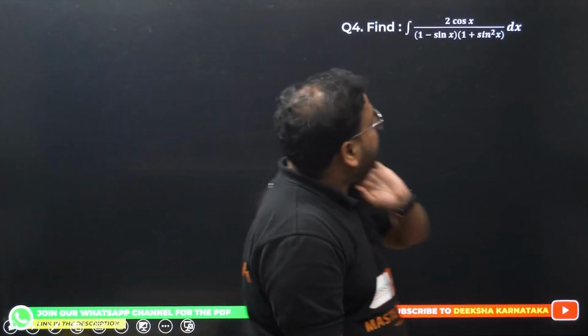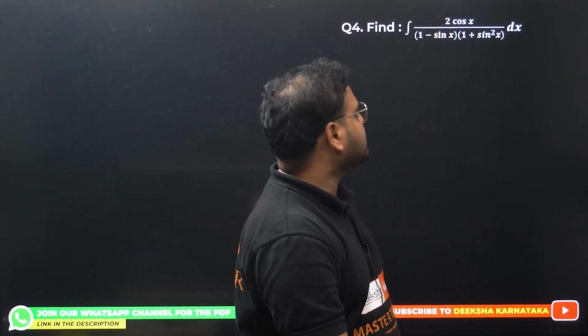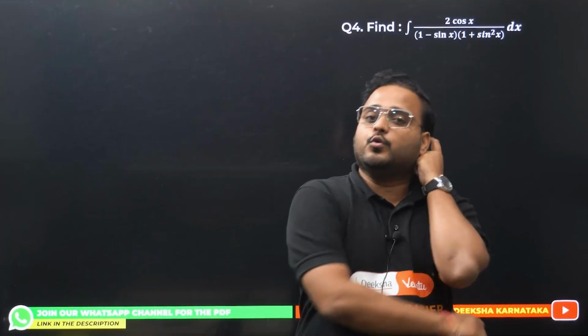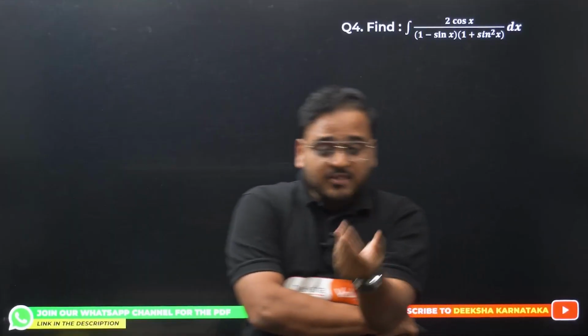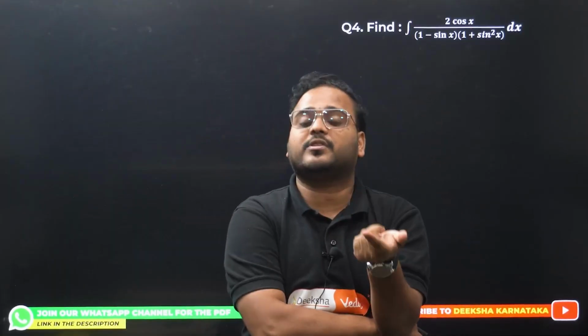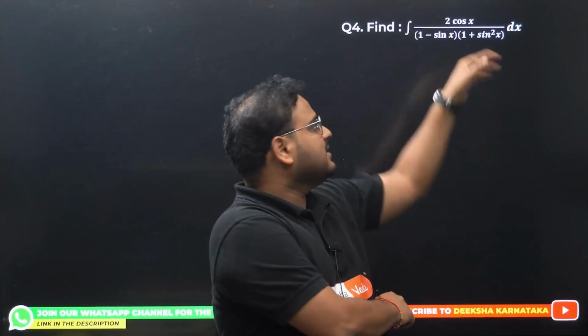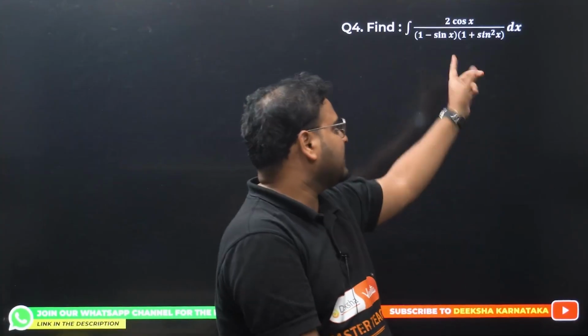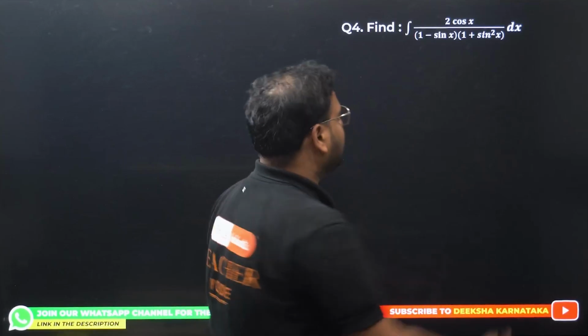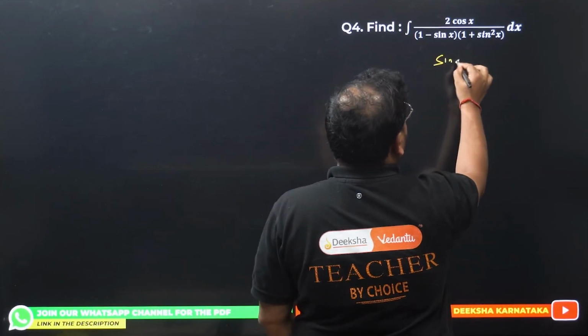2 cos x upon 1 minus sin x times 1 plus sin square x. Of course, this is a substitution question first. The thing is, you have to decide what you want to do first, whether it'll be easier for me to go with the partial fraction or substitution right now. I can see clearly in this case, substitution works better, because if I take sin x as t, cos x dx will become dt. That is easier for me. So I'll take sin x as t.